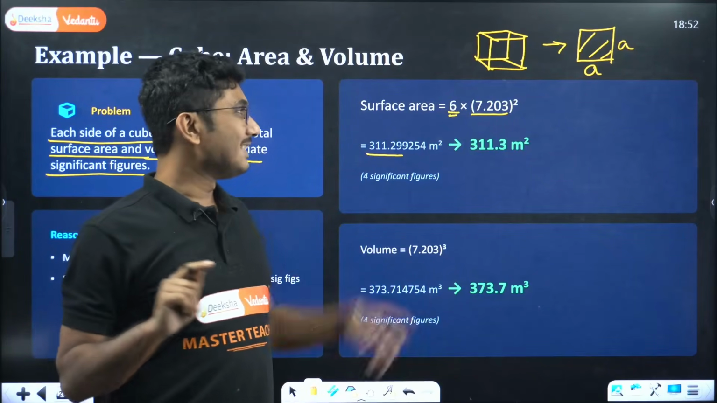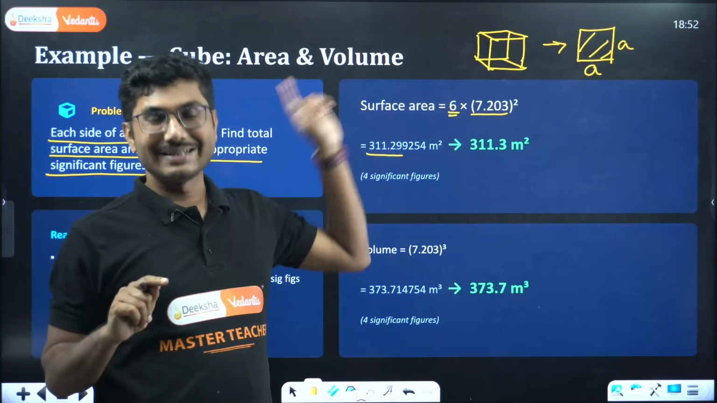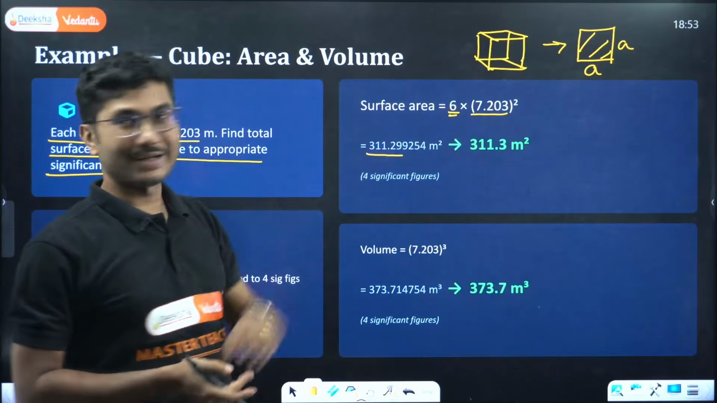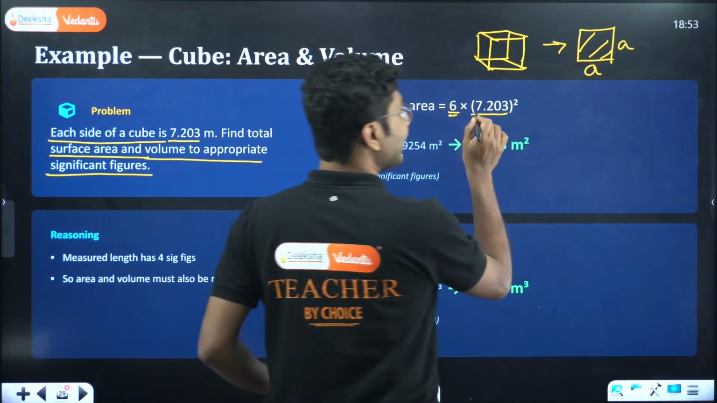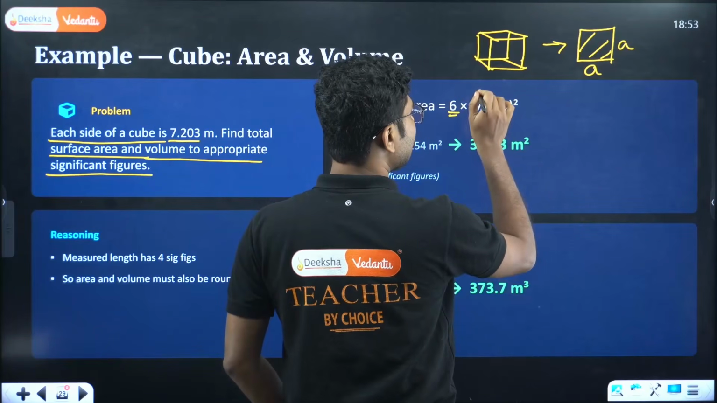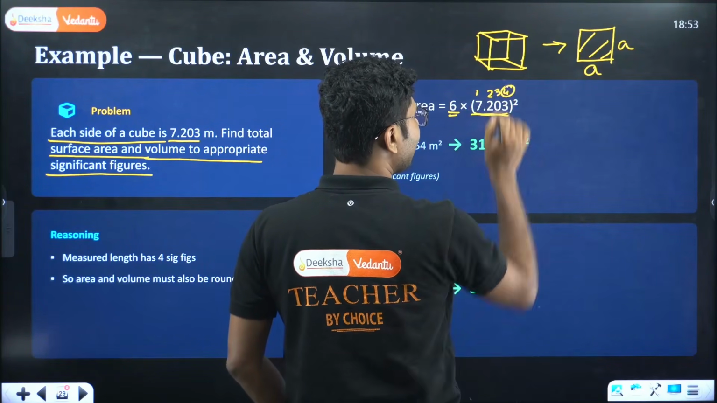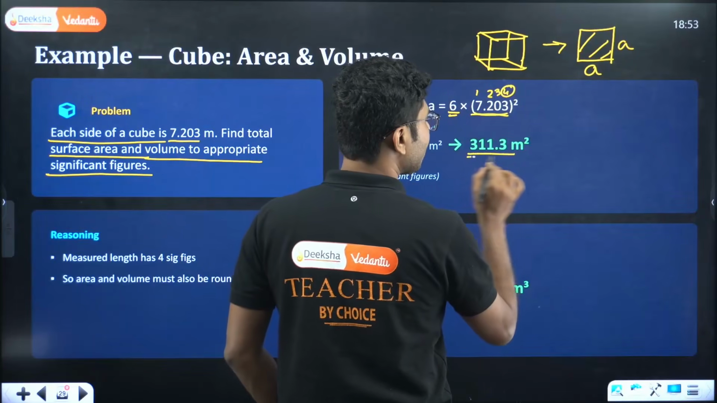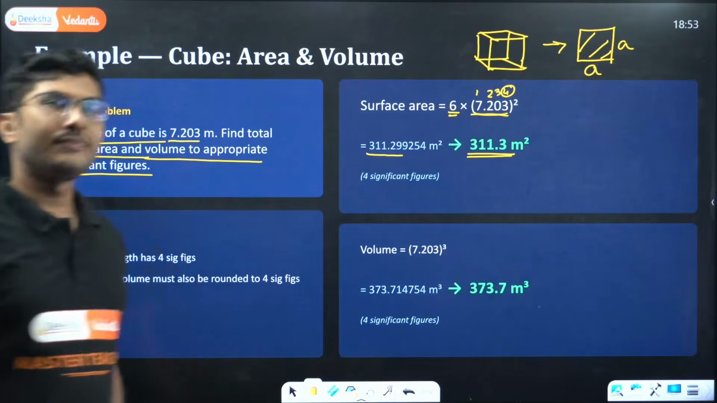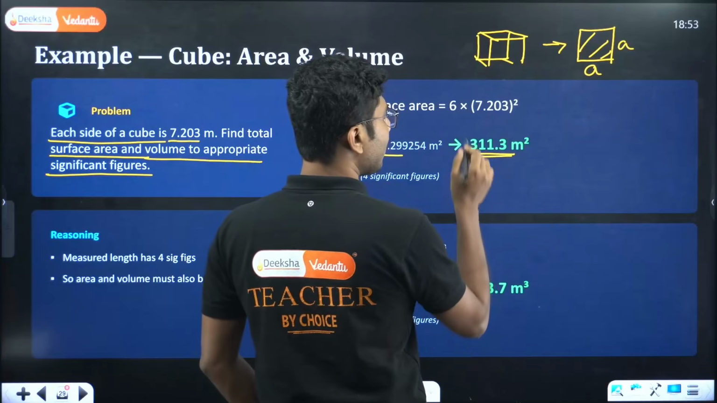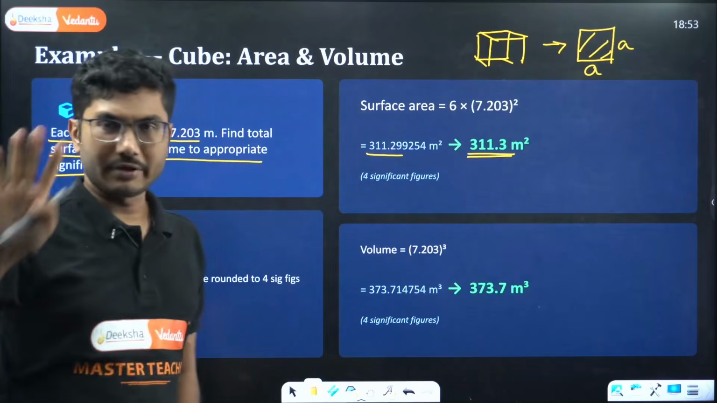No. This is an exact number, 6. It has infinite significant figures. You should not consider its significant figures. You need to consider the significant figures of this number. How many? 1, 2, 3, 4. So 4 significant figures are there. Your answer should have 4 significant figures only. So that is super important to remember.